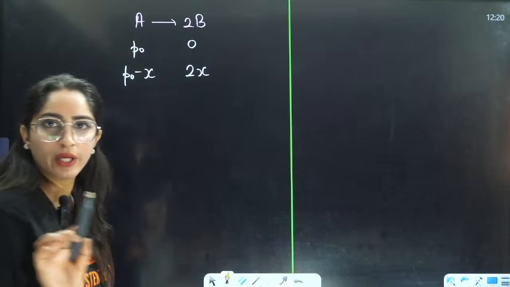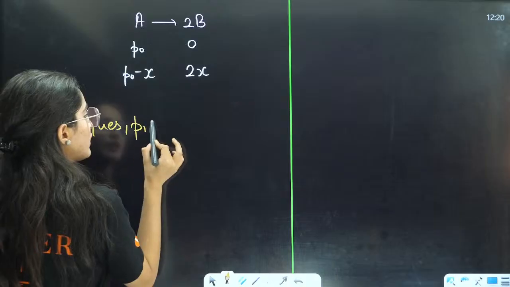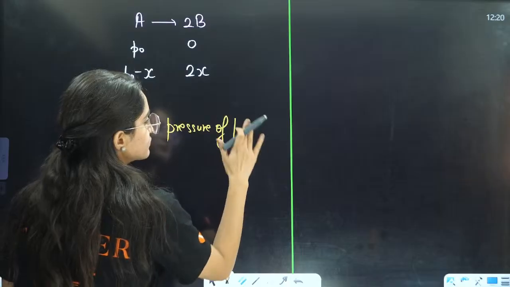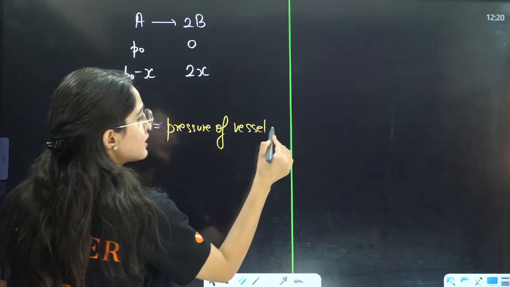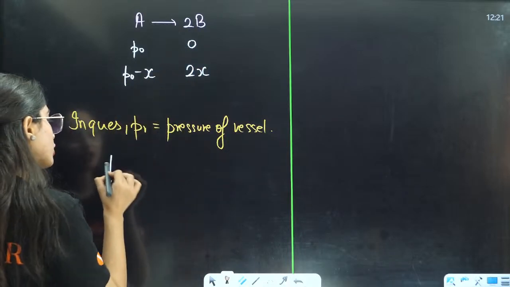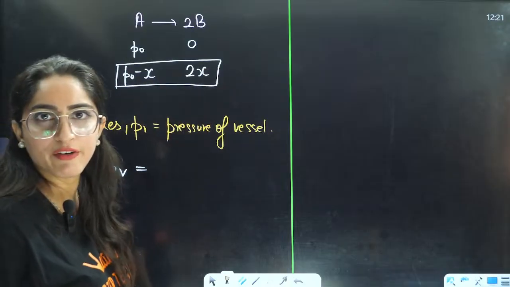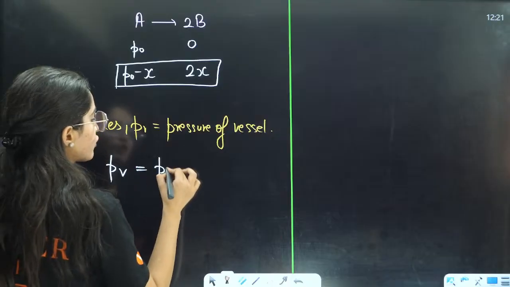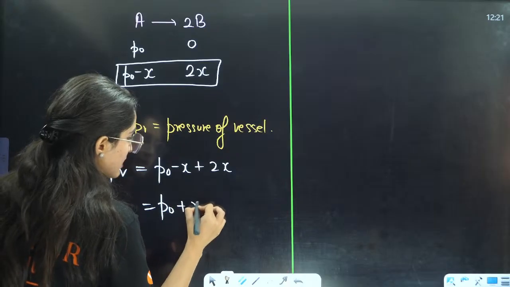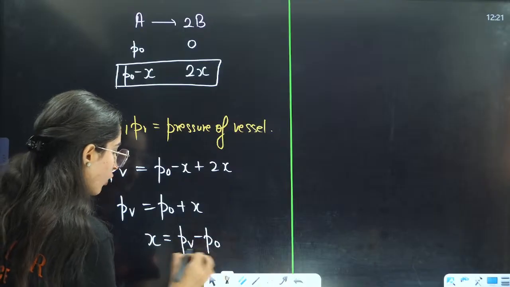Now, one thing will be given to you in the question. In the question they will give you PV, that is pressure of the vessel. So when pressure of the vessel they will give you, what you will see? That the pressure of the vessel is equal to the full pressure here after they have reacted. So full pressure here is P naught minus X plus 2X. So it will become P naught plus X and this is PV. So X will become PV minus P naught.